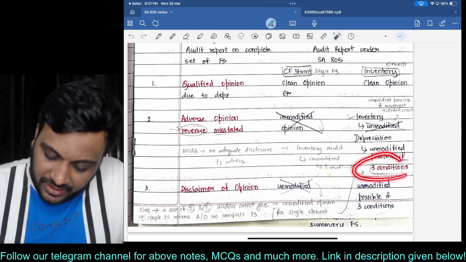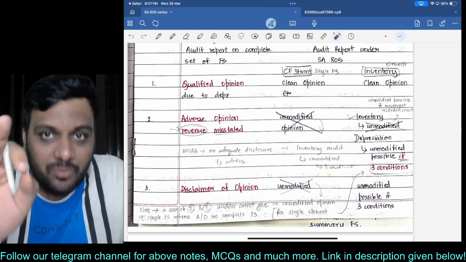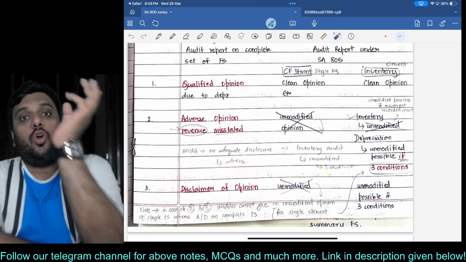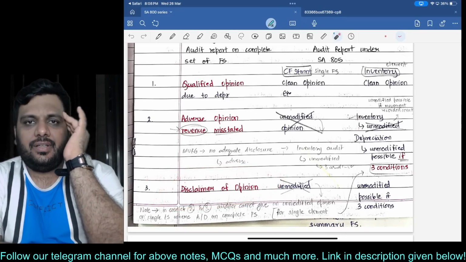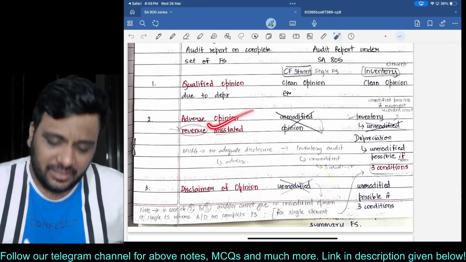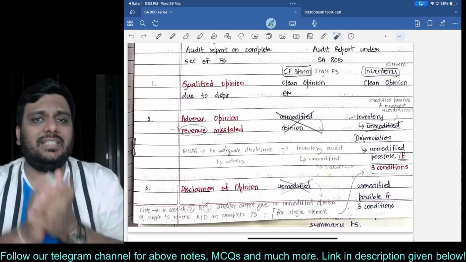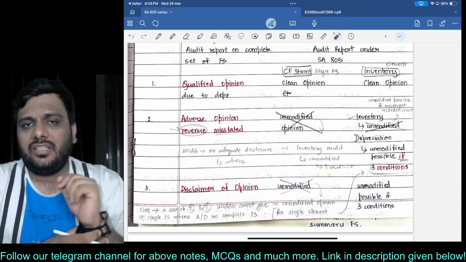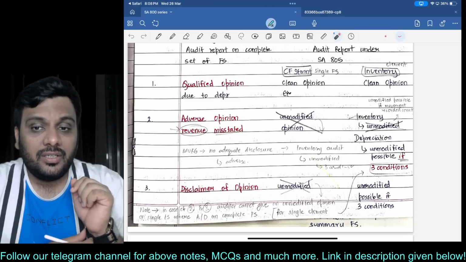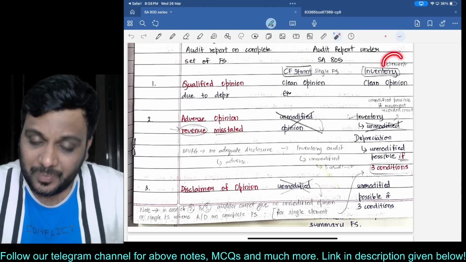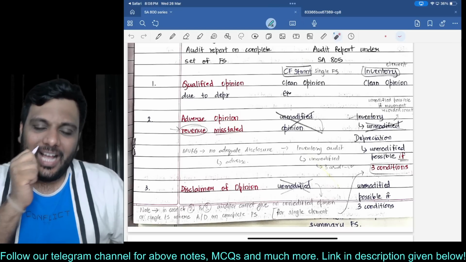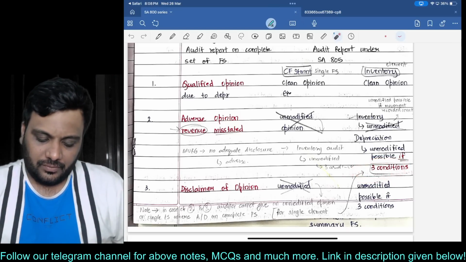But there are 3 conditions for that. I will come to those 3 conditions. Similarly, when you have given a disclaimer of opinion on the overall financial statements, obviously you cannot give an unmodified opinion on a single financial statement, because adverse or disclaimer means the entire financial statements are either misleading, or for the entire financial statements you are not giving an opinion. However, still an unmodified opinion is possible on a specific element. Maybe for that particular element you have got the evidence. However, there are 3 conditions.